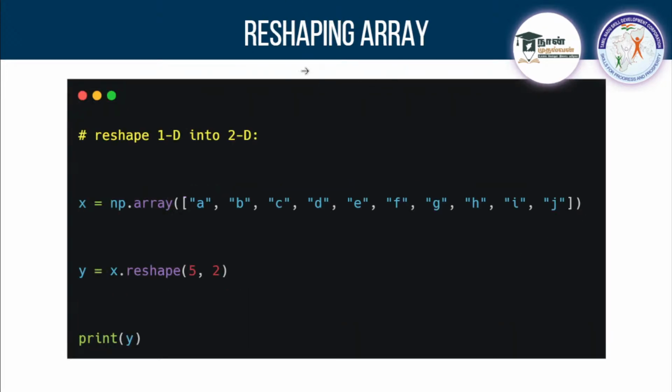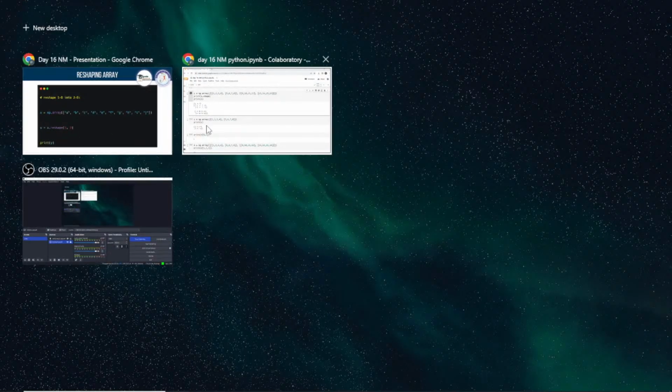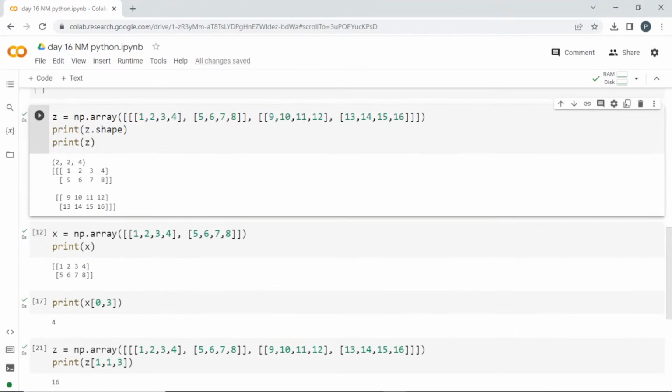And now we'll go into reshaping, how to do a reshape. See here np.array, and I'm having a 1 dimension array. So I'll tell you how to convert this into a 2D array. You want to pass the shape of the 2D you want to convert to. Here there are totally 10 elements, so I'm going to split it as 5 comma 2. So it will be split into two dimension with 5 elements inside of it. Can we try it? You can go and use the option dot reshape to actually do it.